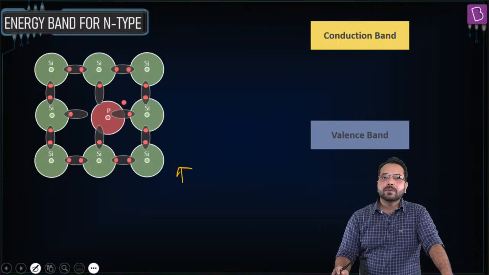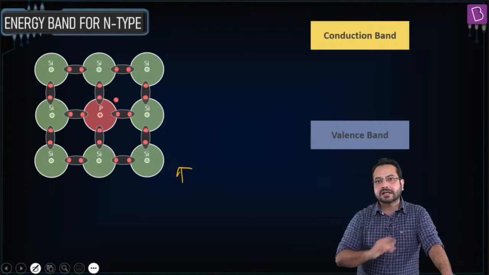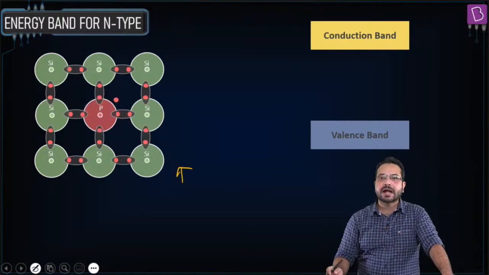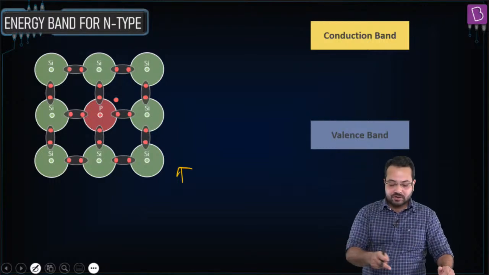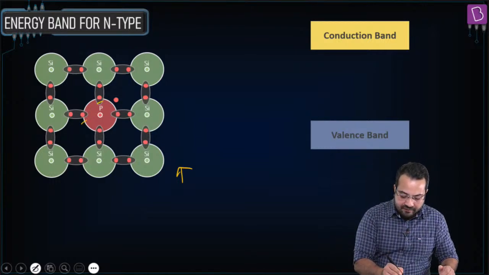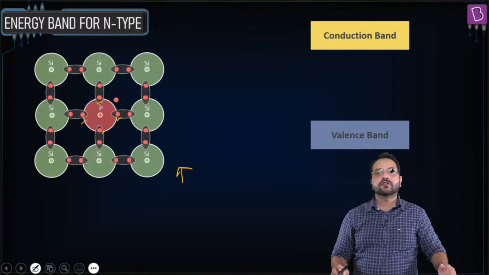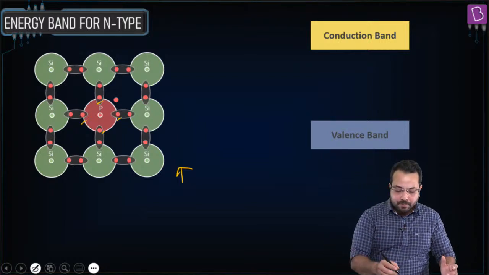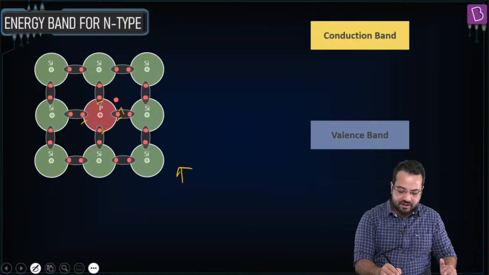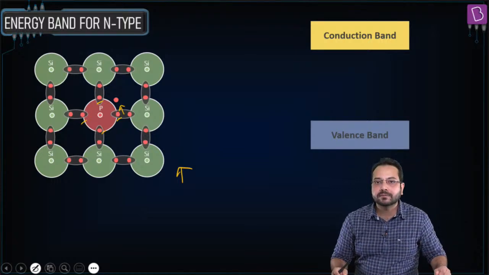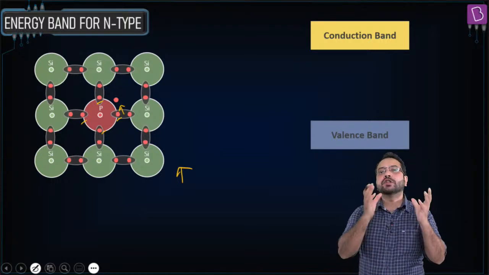Now this is going to replace a silicon atom in the lattice. Okay, so it has replaced a silicon atom in the lattice. Now it has 5 electrons. Now 4 electrons have bonded with the other 4 electrons of the silicon atoms. Okay, but this one electron is not in a covalent bond. It is just bonded to the nucleus.